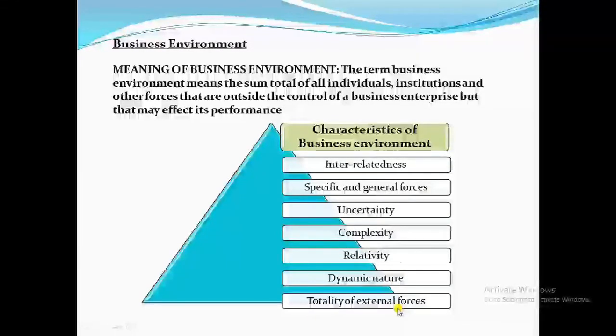The shortcut I have made is CIDRUST. C stands for complexity, I is for interrelatedness, D for dynamic nature, R is relativity, U uncertainty, S specific and general forces, and T is totality of external forces. So let's see these characteristics or features of business environment one by one.